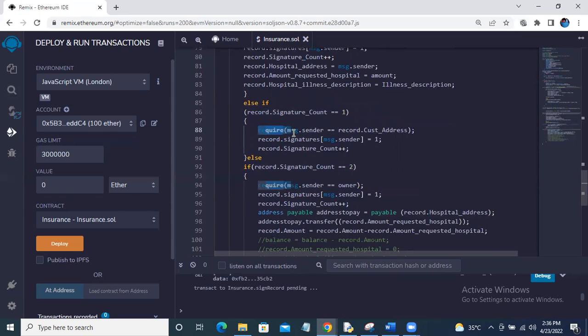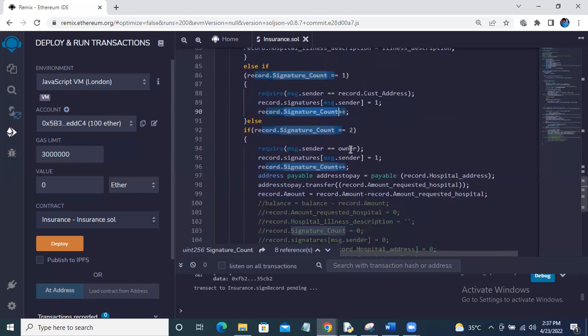It takes the address of the person who is making the second signature transaction, the message sender, and checks it with the customer address which we had in the records. So it makes sure that only the customer is signing the second transaction. Again, we make sure that the signature count of that particular address is only 1, and we add the signature count for that record.